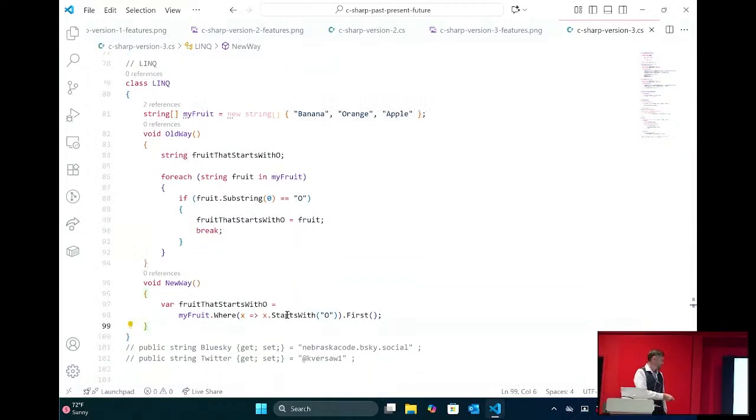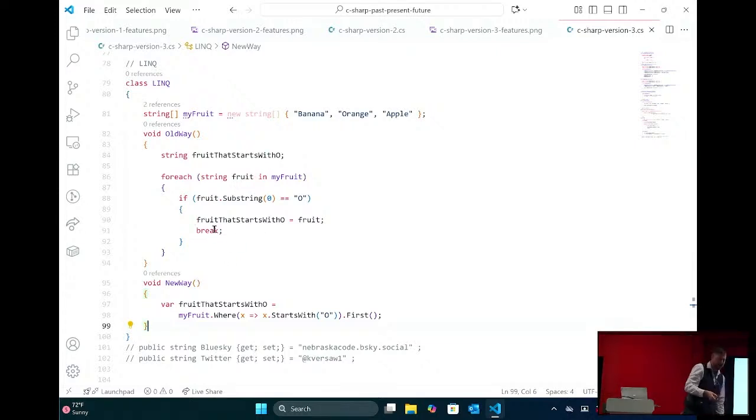LINQ allows us to do this crazy stuff right here, right? I can just say my fruits, which is that array of fruits, where I can put a lambda expression there, x goes to x.StartsWith O, give me the first one. Right? So all this code right here does the exact same thing. They're going to return the exact same thing. But this one is way more succinct, right? It's one line of code, and it eliminates all the chances here that I could write bugs.